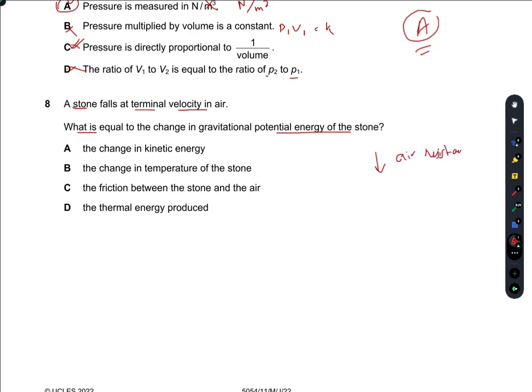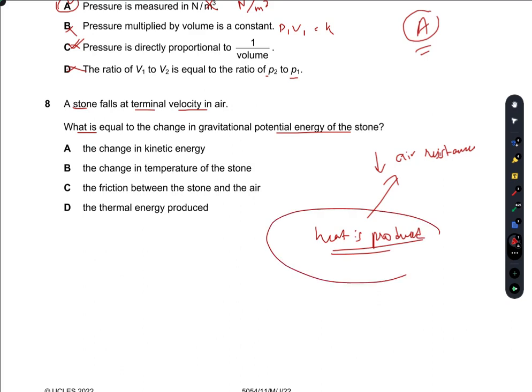When the work is done against air resistance, heat is produced. Remember this. This heat produced is equal to the change in gravitational potential energy, the heat produced due to friction.